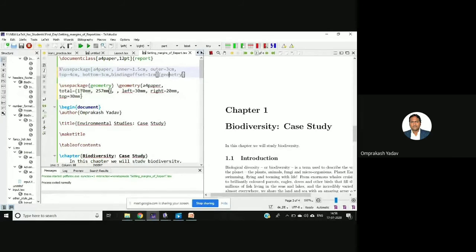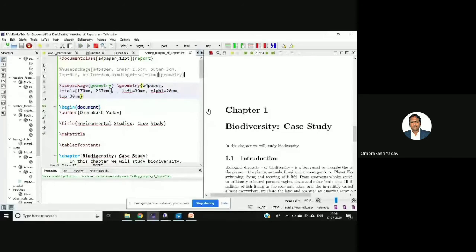This total means the total height and width of the entire body part, so 170 mm and 257 mm. Then the left margin, right margin, top margin, the structure which we saw in the layout, that also we can set. So this is one more way, whichever way you like.